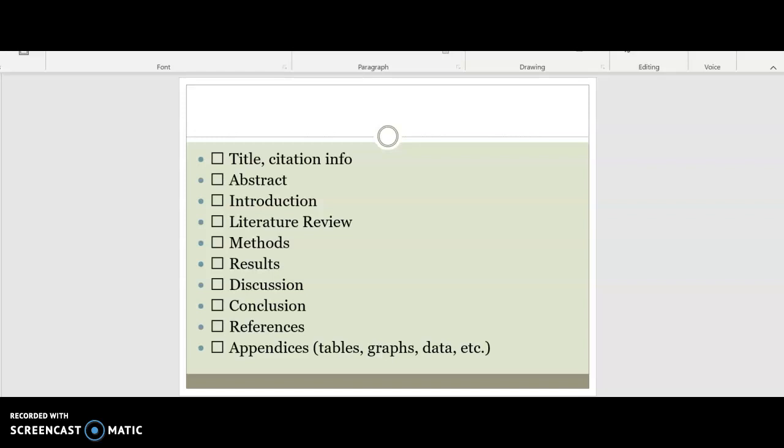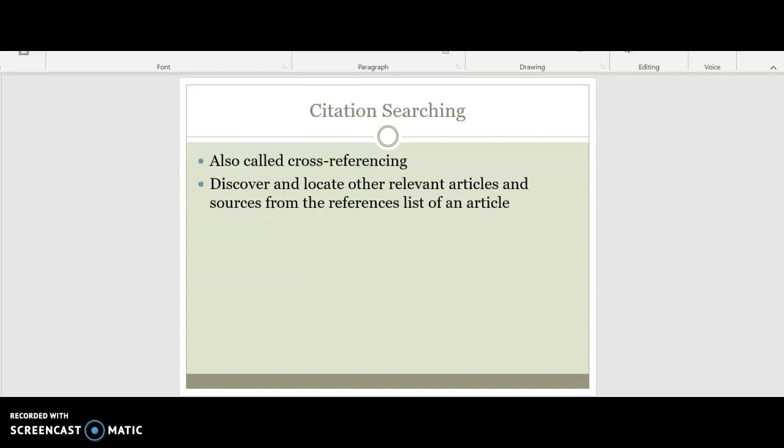So, review and research articles all have title and citation info, abstract, introduction, literature review, methods, results, discussion, conclusion, references, and appendices, which are tables, graphs, data, etc. Citation searching is also called reference searching. You can discover and locate other relevant articles and sources from the reference list of an article. That is called cross-referencing. You should always try to do that if you're stuck in your search.